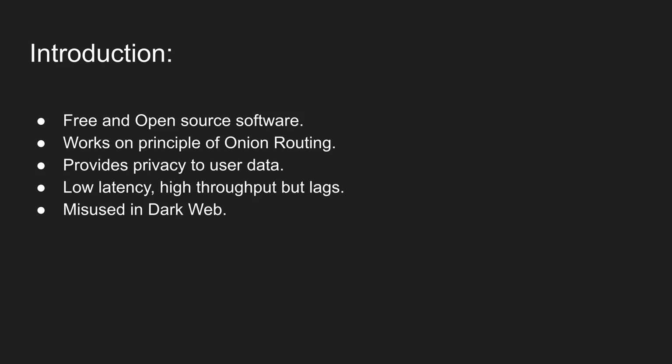In this paper, we shall first discuss the background of Tor. It is then followed by Tor's working principle and its implementation. Some ways of de-anonymizing the source are also discussed. And then we test the configuration of Tor relay nodes, and it is then followed by the conclusion. So now we move to the background.